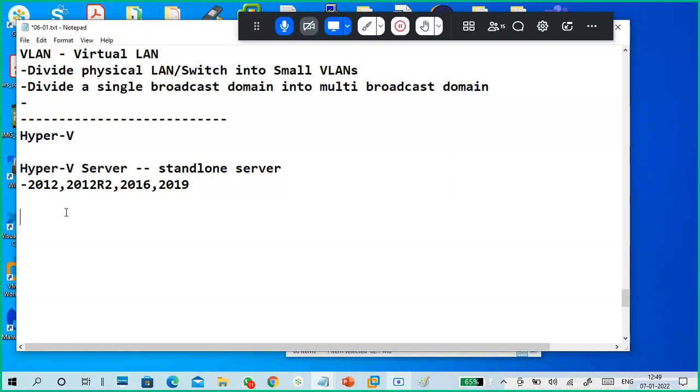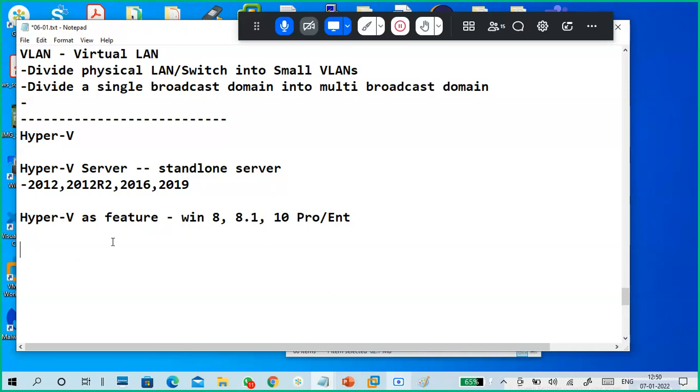Okay, on standalone server. Next, Hyper-V. Already I told you it is available as a feature in your Windows 8, 8.1, and Windows 10. So your Hyper-V is there. Okay, but important is it should be Professional or Enterprise editions only, available as a feature.